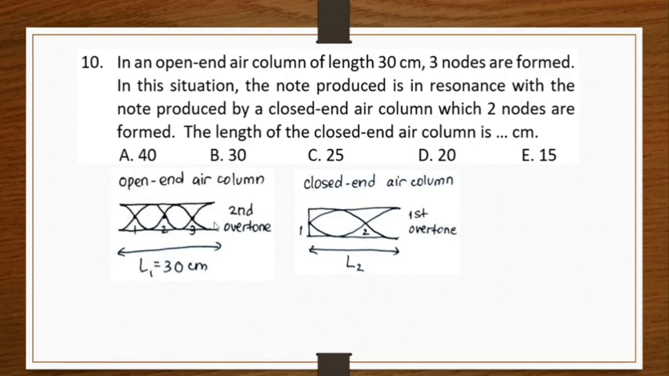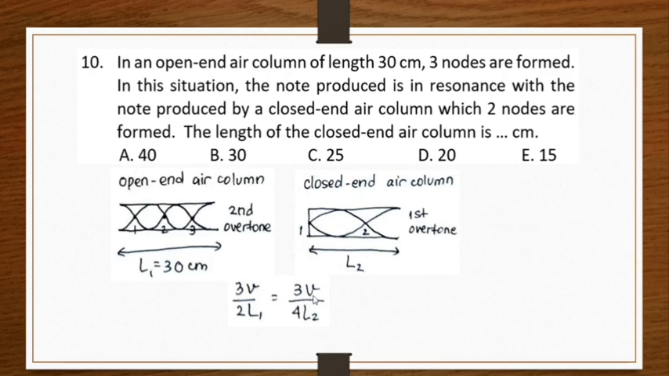We know that the frequency produced here and there is the same. So the second overtone here will be F2 = 3V over 2L1, and the first overtone here will be 3V over 4L2. We can cross out 3V, because V is the same.